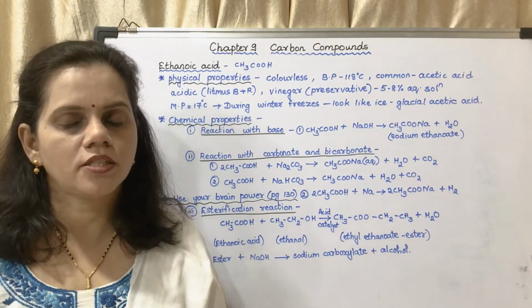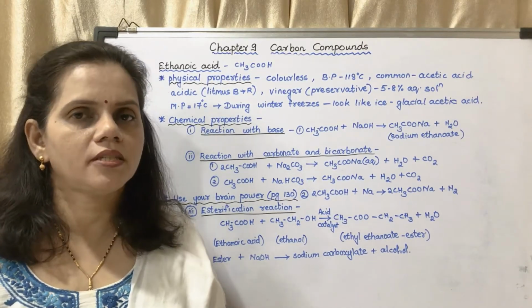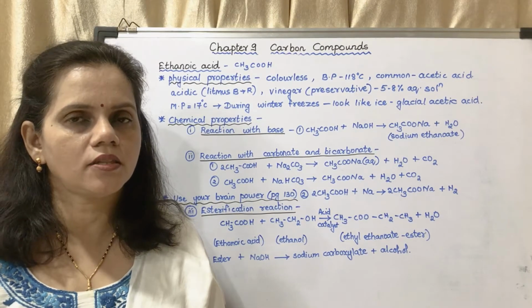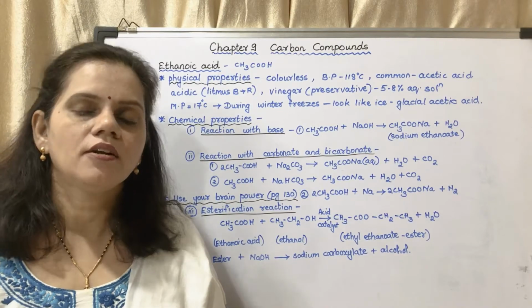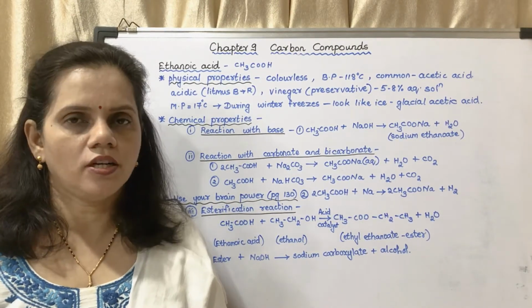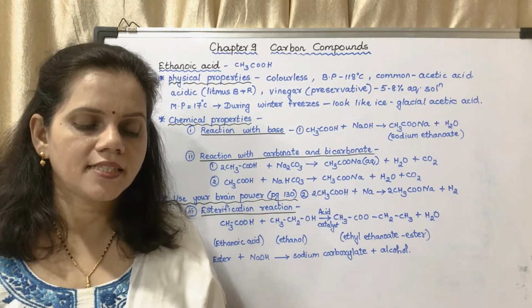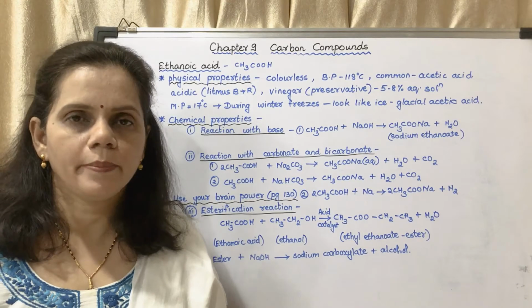Weak acid plus strong base will give you basic salt. Strong acid plus weak base will give you acidic salt. Strong acid plus strong base will give you neutral salt. Weak acid plus weak base will give you neutral salt. Okay, so here as the acid is weak, the salt which is formed will be basic.